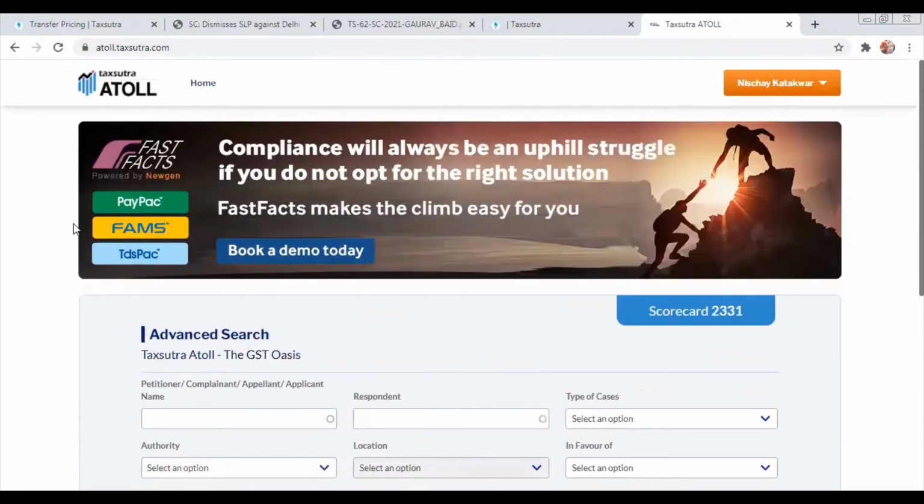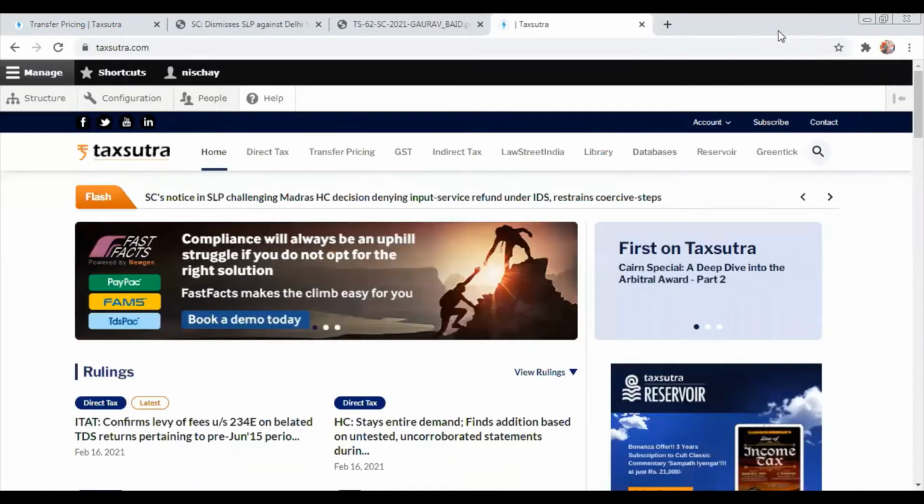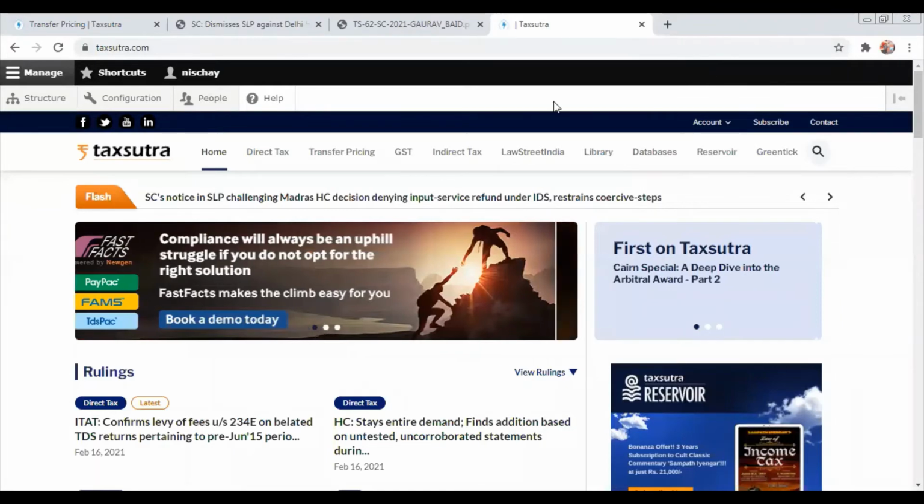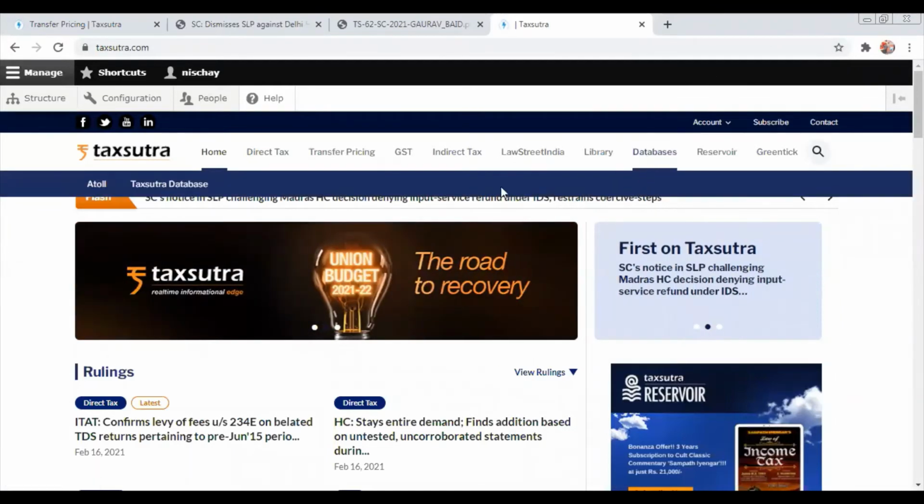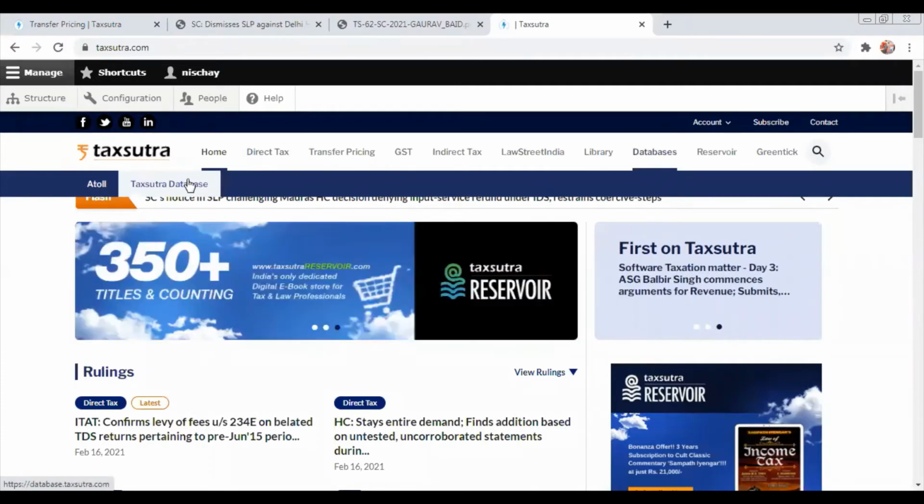I will move to, if anybody has any questions again on this particular database, I will be happy to answer that. Else I will move to the direct tax database. Okay. So moving on to the direct tax database.